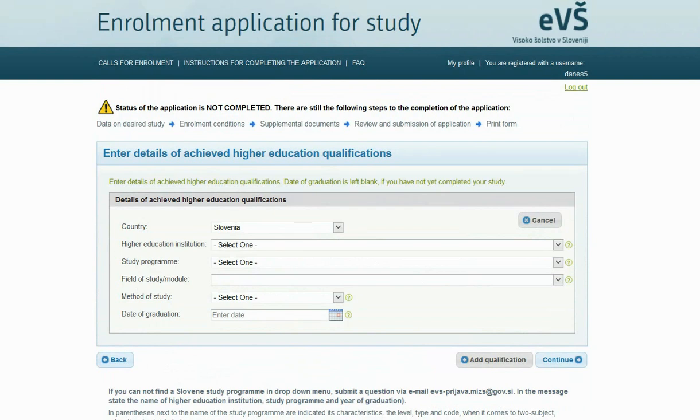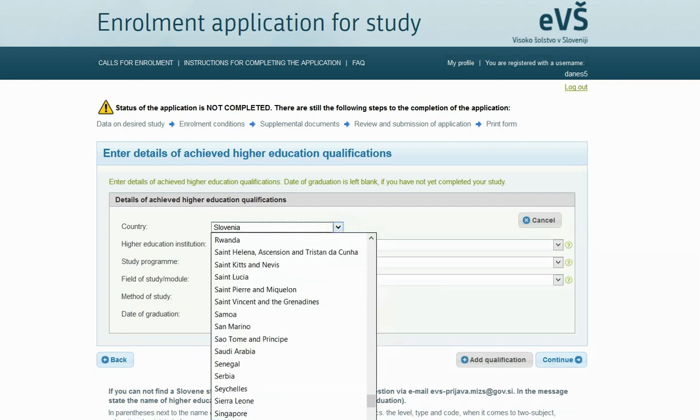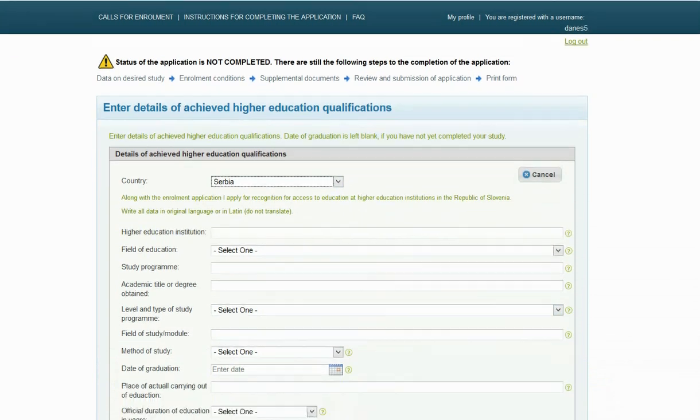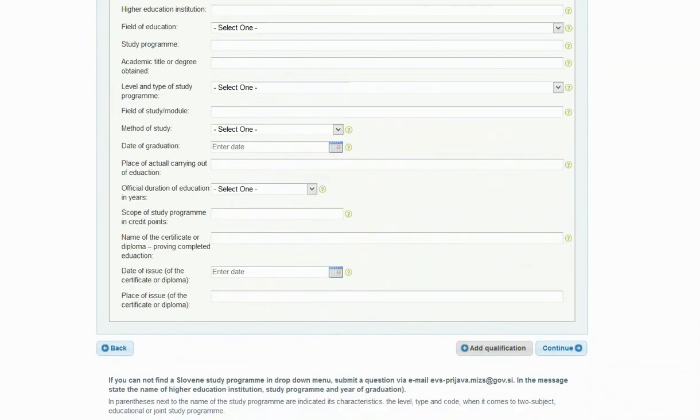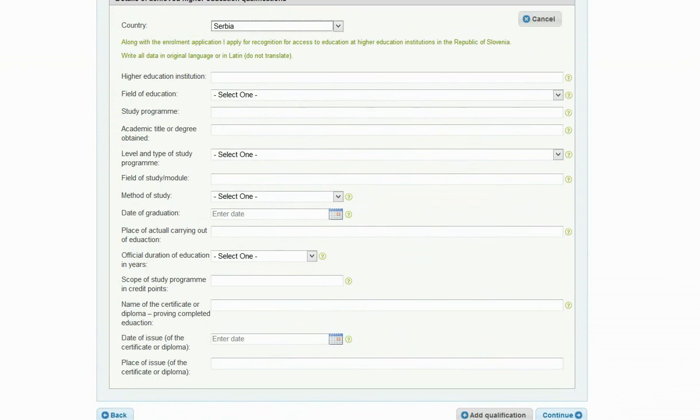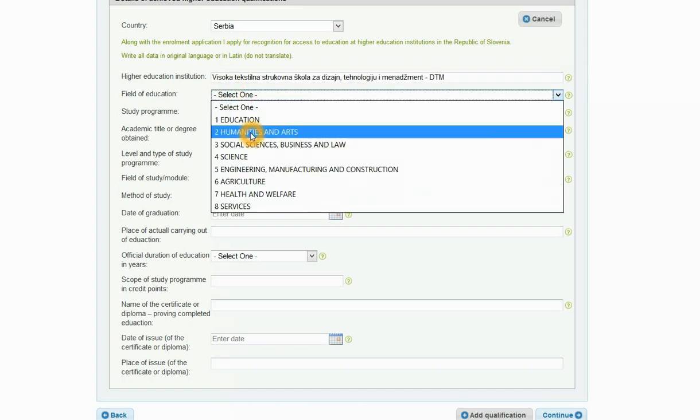First, select the country of achieved higher education. If the selected country is not Slovenia, but another foreign country, along with the enrollment application, a candidate applies for recognition for access to education at higher education institutions in the Republic of Slovenia. Higher education institutions are the competent bodies for the education recognition procedure. Write all data in original language or in Latin script. Do not translate.